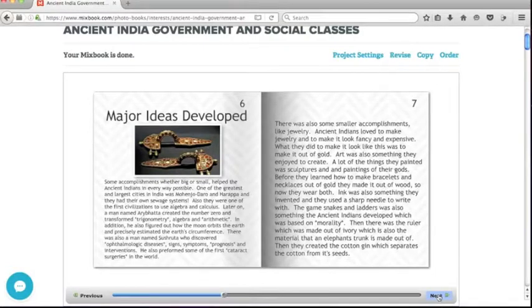The game Snakes and Ladders was also something the ancient Indians developed, which was based on morality. Then there was a ruler, which was made out of ivory, which is also the material that an elephant's tusk is made out of. Then they created the cotton gin, which separates the cotton from its seeds.